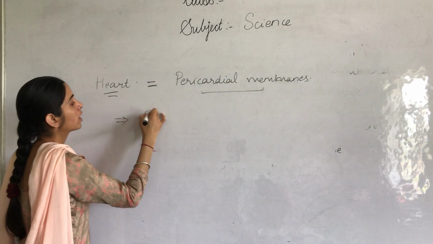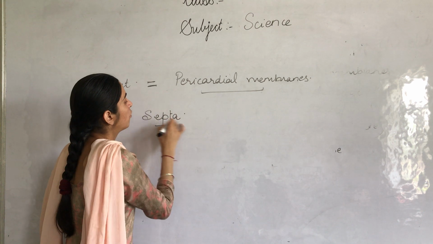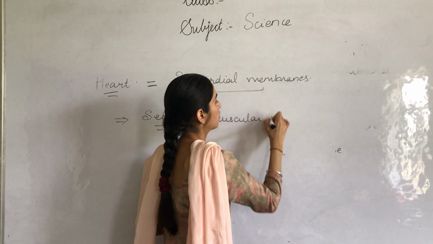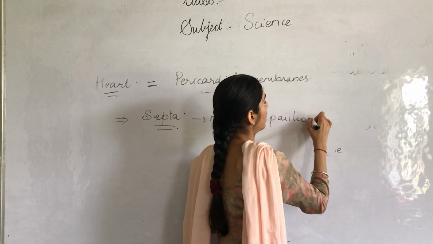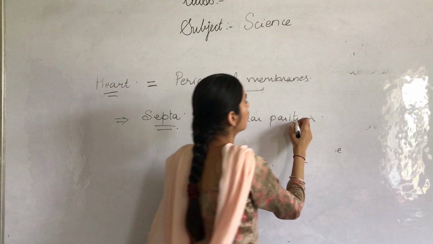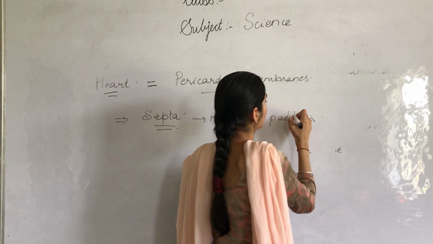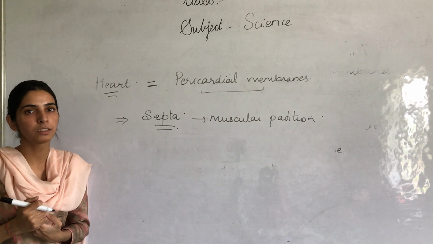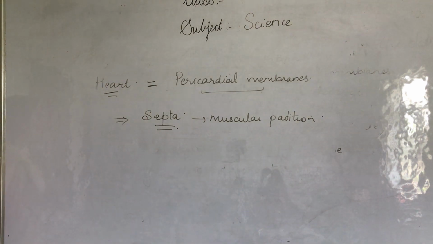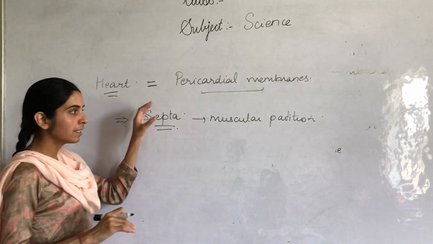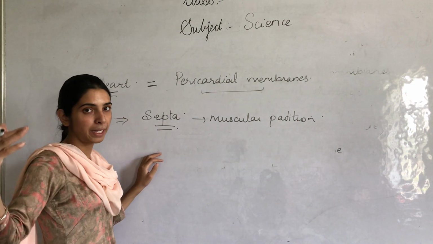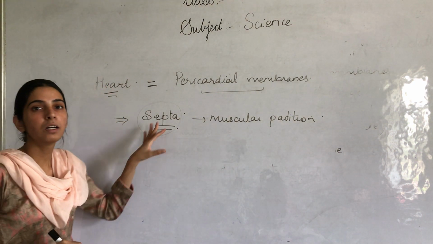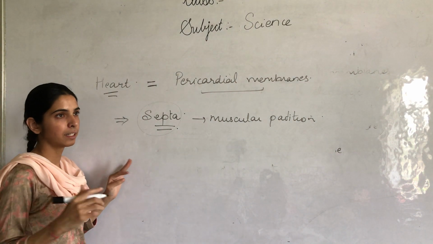Secondly, our heart also contains septa. What is a septa? Septa is a muscular partition present in the heart. What is the function of this septa? We all know that our heart is made up of 4 chambers: right auricle, right ventricle, left auricle, left ventricle. To keep these four chambers separate, these septa are present in the heart. So the function of septa is to make the 4 chambers of the heart separate.